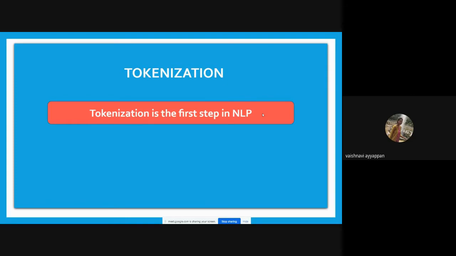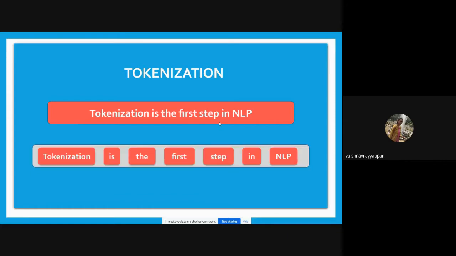Here we are going to apply the tokenization process. What will be the output? The output will be the split words. The words will be split, and this will be the output for the tokenization process. Tokenization, the first step in NLP, is separated into words. This is known as tokenization.